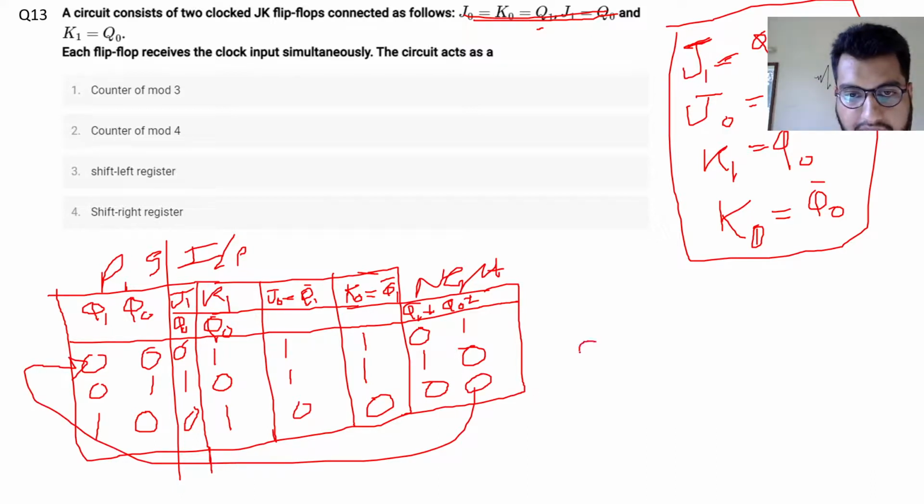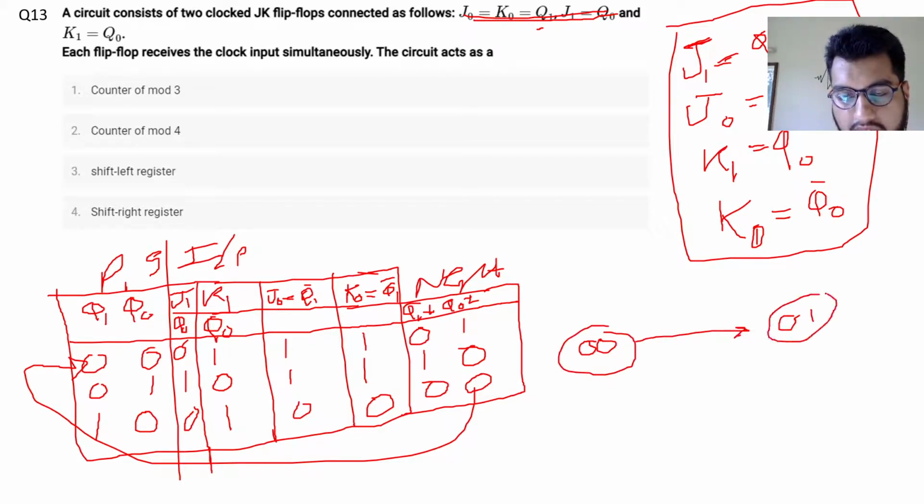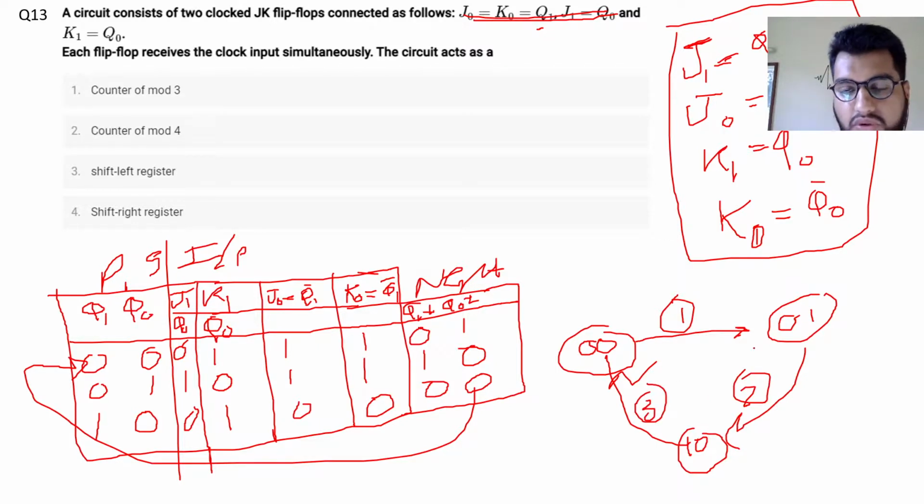What is happening is, if I was at 0 0, then I am going to 0 1, then to 1 0, and then back to 0 0. So there are three states, 1 2 3, 1 2 3. So I am making a transition from 0 0 to 0 1 and then 1 0, then back to 0 0. So this is 0 1 2, then back to 0. Three states, so this is a counter of mod 3.